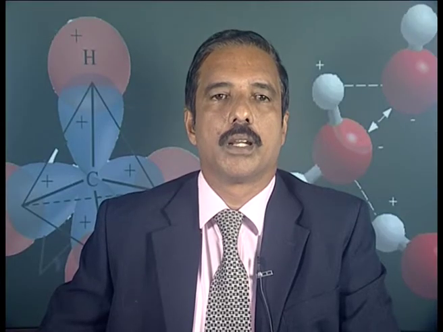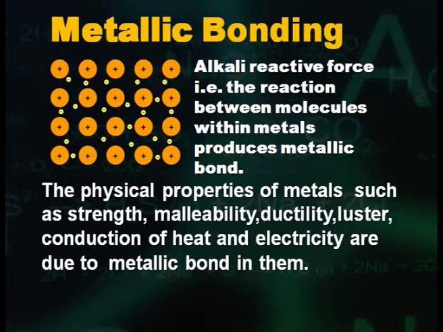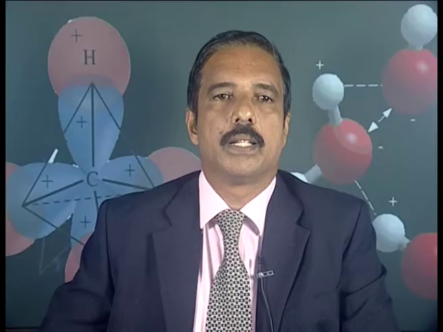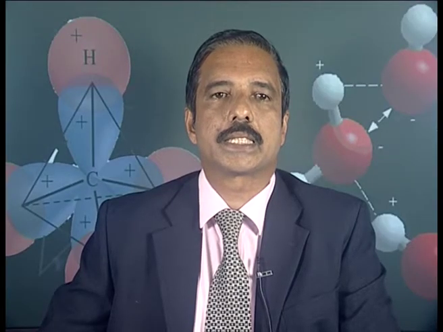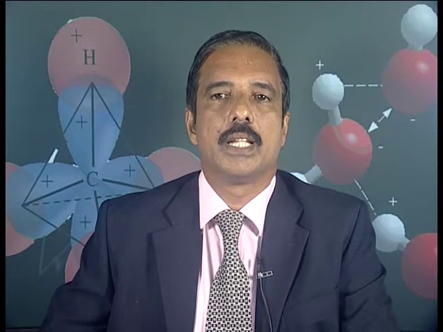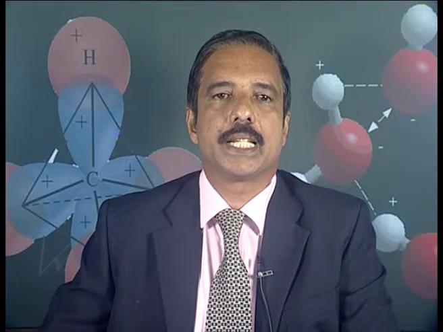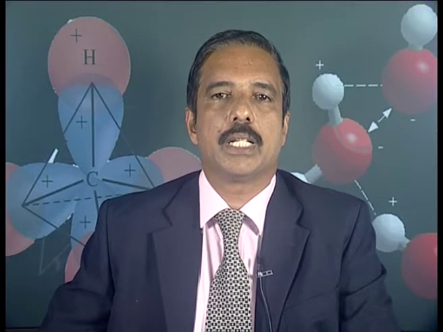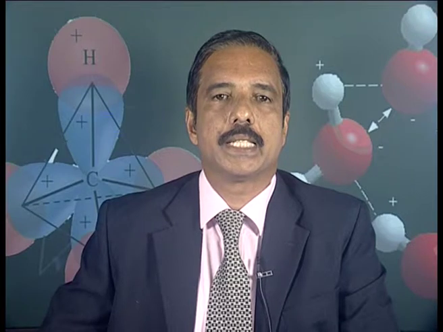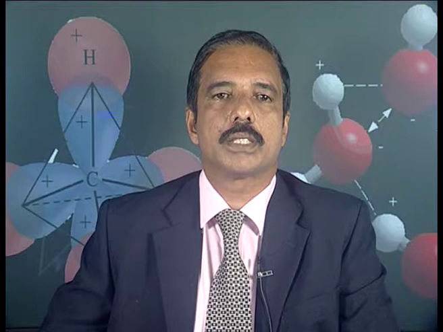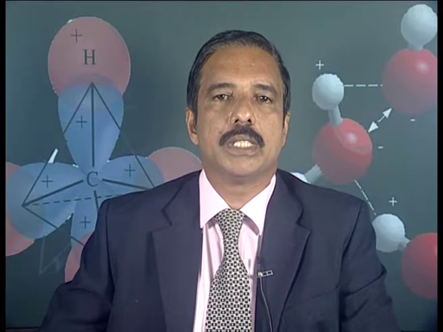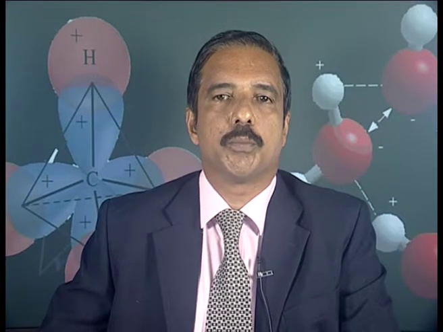Metallic bonding. The attractive force between atoms within metals produces the metallic bond. A lattice of positive ions shares a sea of dispersed electrons, and these electrons act as a glue, and this gives the substance a definite structure. The high melting point and boiling point in metals is attributed to the strong attractive force between the electrons and the positive ions. The principle is similar to that of ionic bonds.